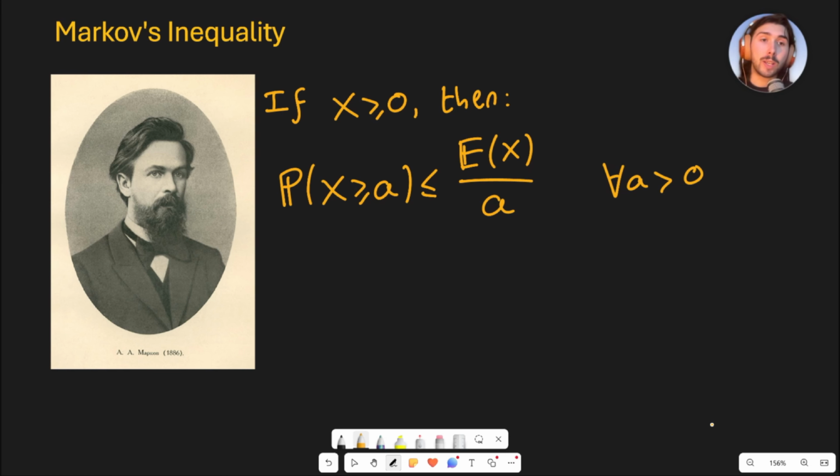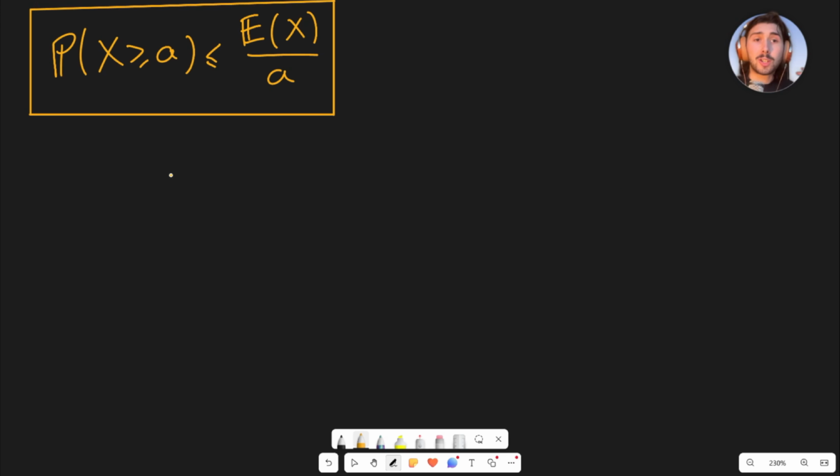At the end, we're going to look at an example. But first of all, let's actually derive this because it does seem a little bit strange. Let's break this down into two cases: when our random variable is discrete, and when it's continuous, and prove this inequality in both cases.